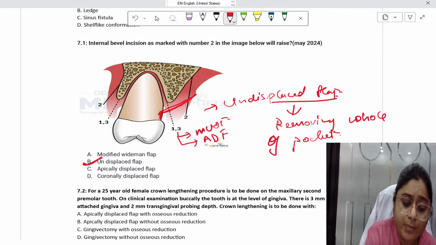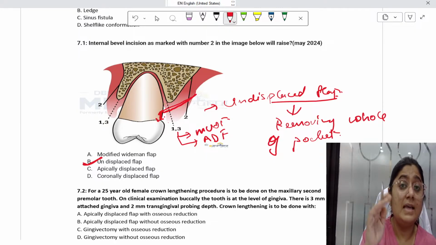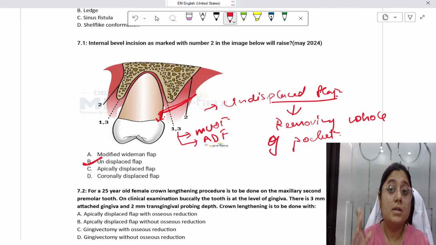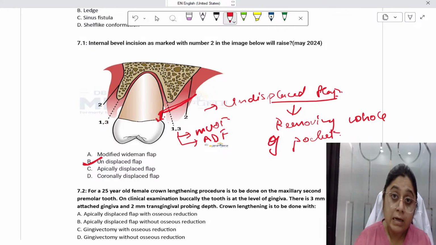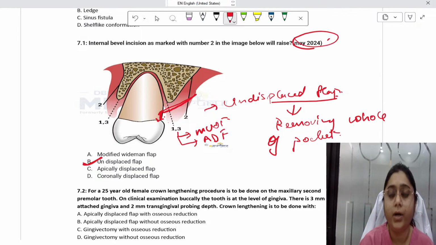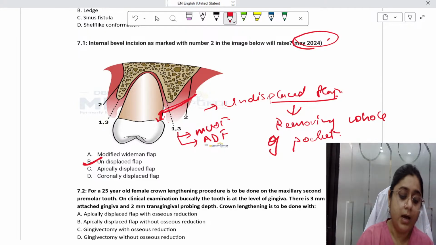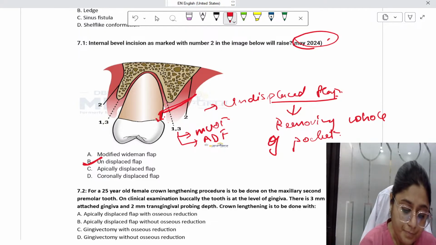So here you will see some amount of recession. So this technique is just used theoretically. Clinically or practically, we are not using this technique. But yes, they have given the points, we have discussed the points, so those points you have to remember. It can be asked. It was asked recently, in May 2024. So it is undisplaced flap.